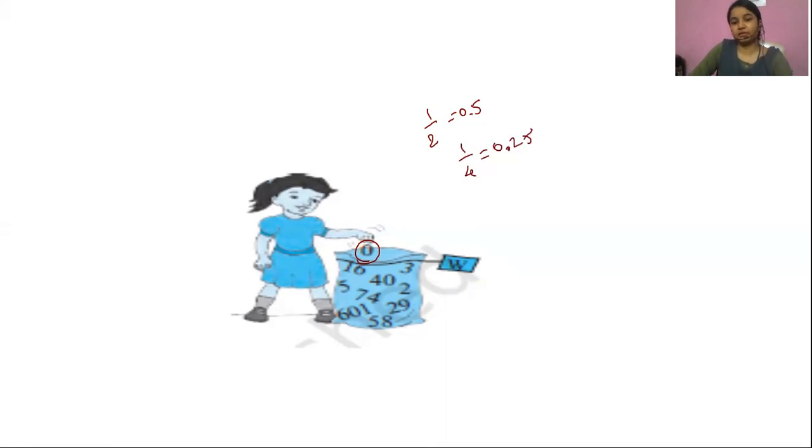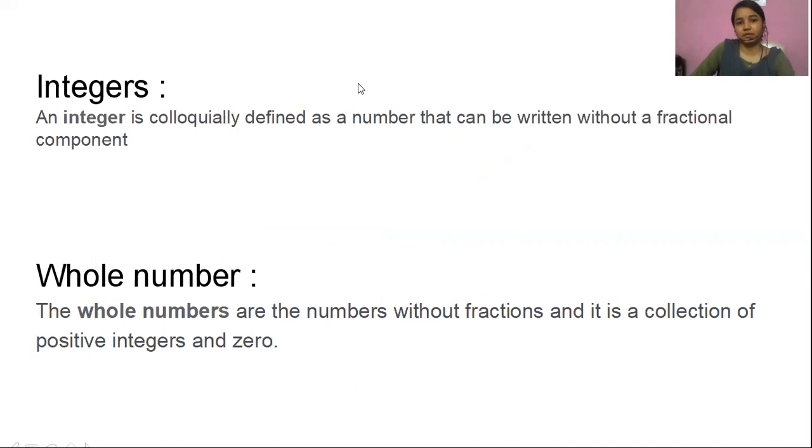So here we notice that, suppose I collect these numbers 1, 2, 3, 4, like that. And I can collect on the negative side also, -1, -2, -3, -4, right?